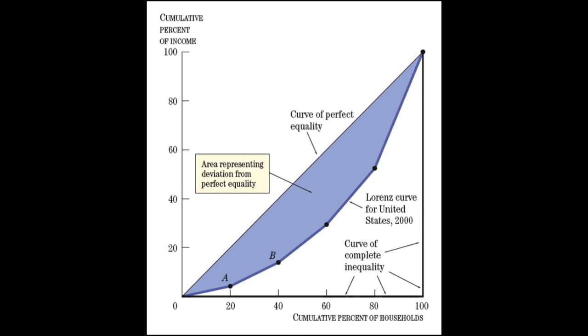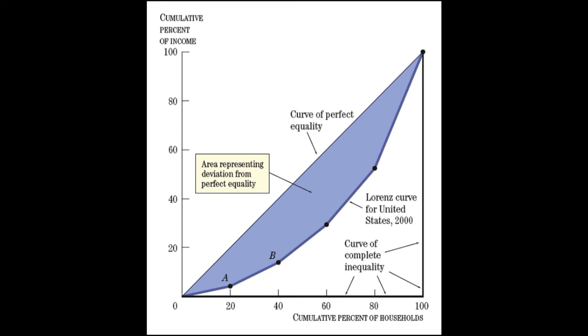In that case, the Lorenz curve should be a 45-degree line from the origin. On the other extreme, if income is perfectly unequal, then only one person earns all income, and the rest of the population earns nothing. In this scenario, the Lorenz curve should be an inverted L-shaped line.